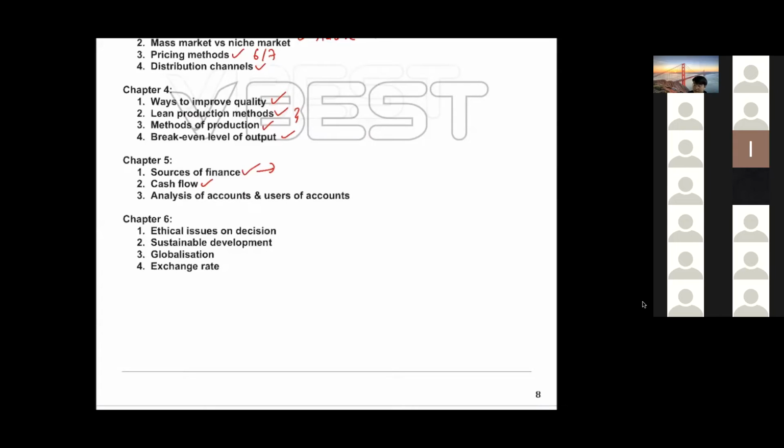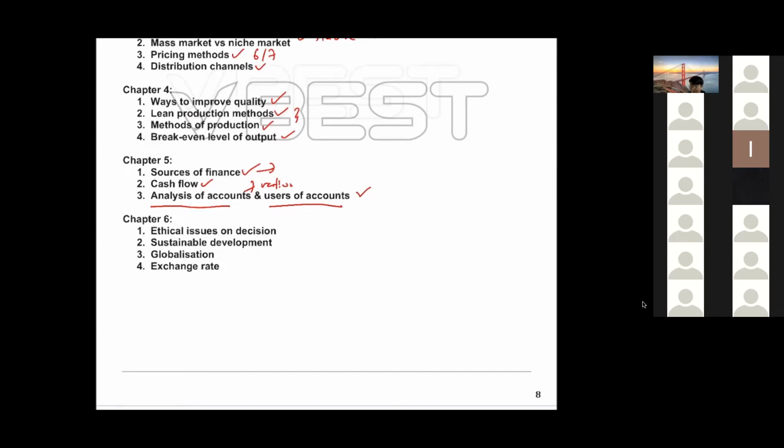So, analysis of accounts, users of accounts. You also have to know who finds the accounts very useful. Then all the ratios. The profitability ratio formulas, you must know how to calculate. The paper won't give you any formula. When they ask you to calculate gross profit margin, profit margin, ROCE, return on capital employed. And then we have liquidity ratios also, current ratio and acid test ratio. You should know the formula for that.